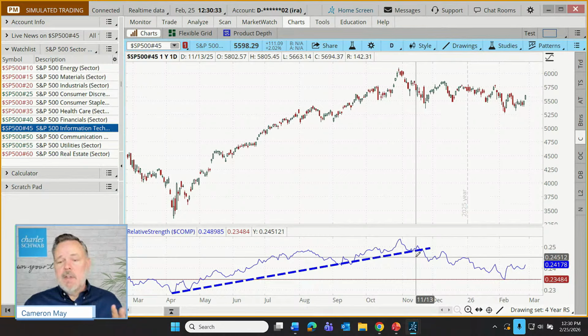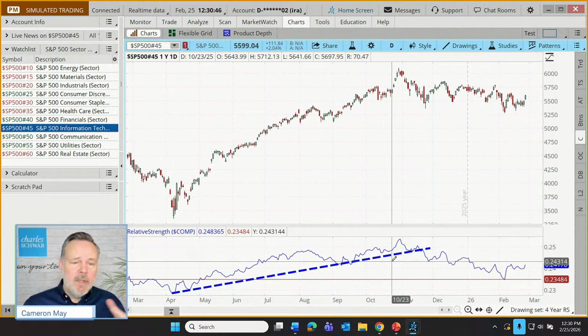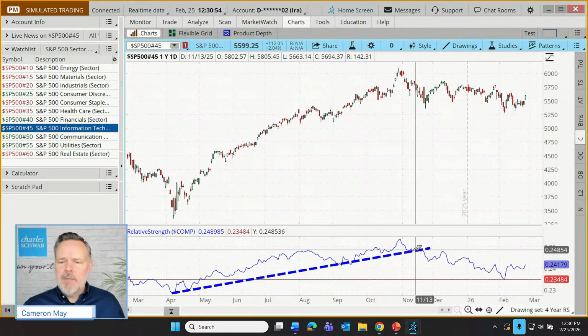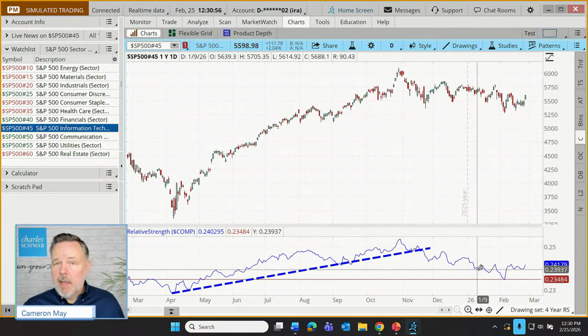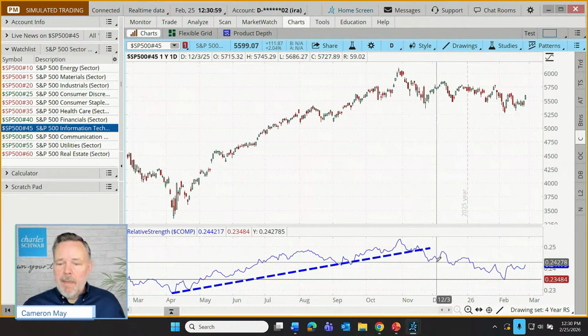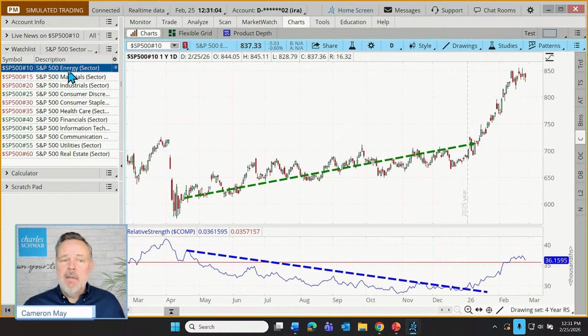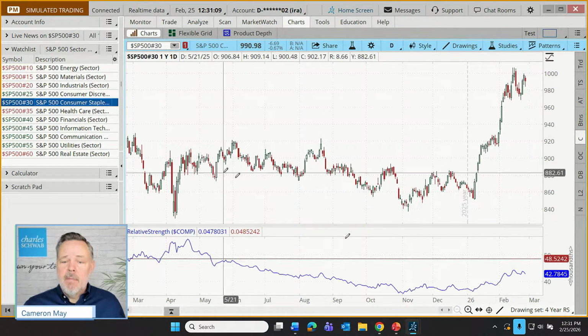And of course, just because the tool makes an observation doesn't mean that we've absolutely spotted exactly what's happening and it's going to follow those economic models to perfection, right? We don't know that. But it might still be interesting, using this relative strength tool and the S&P 500 sector indices watch list, to see, all right, looks like there's some sort of a net outflow relative to the S&P 500 from the technology sector, and where's it going maybe? Could it be energy? Let's take a look at staples.